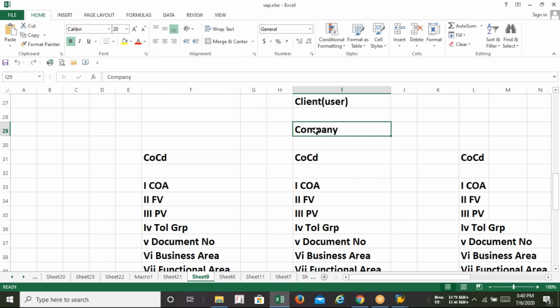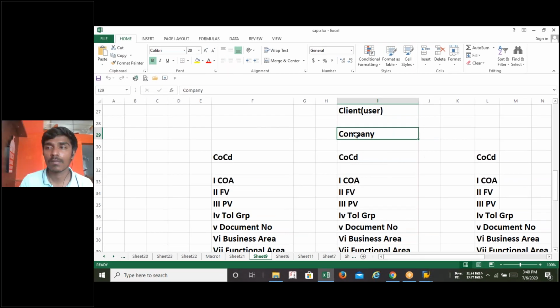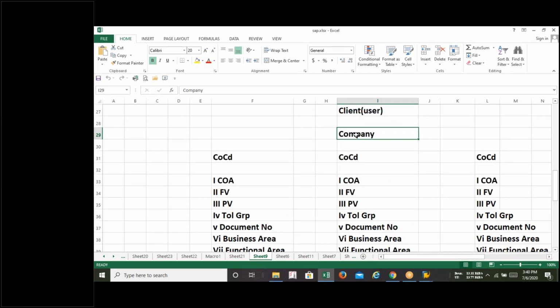Group company is nothing but the smallest organizational unit for which individual financial statements can be drawn according to the relevant commercial law. Yeah, that is the company code, not the company. What you are defining is the company code definition. Okay, sir. That is the company code. What you are saying, Rajesh, is that it is the smallest part of the unit. The company is nothing but, sir, a group company. Okay, simple words.